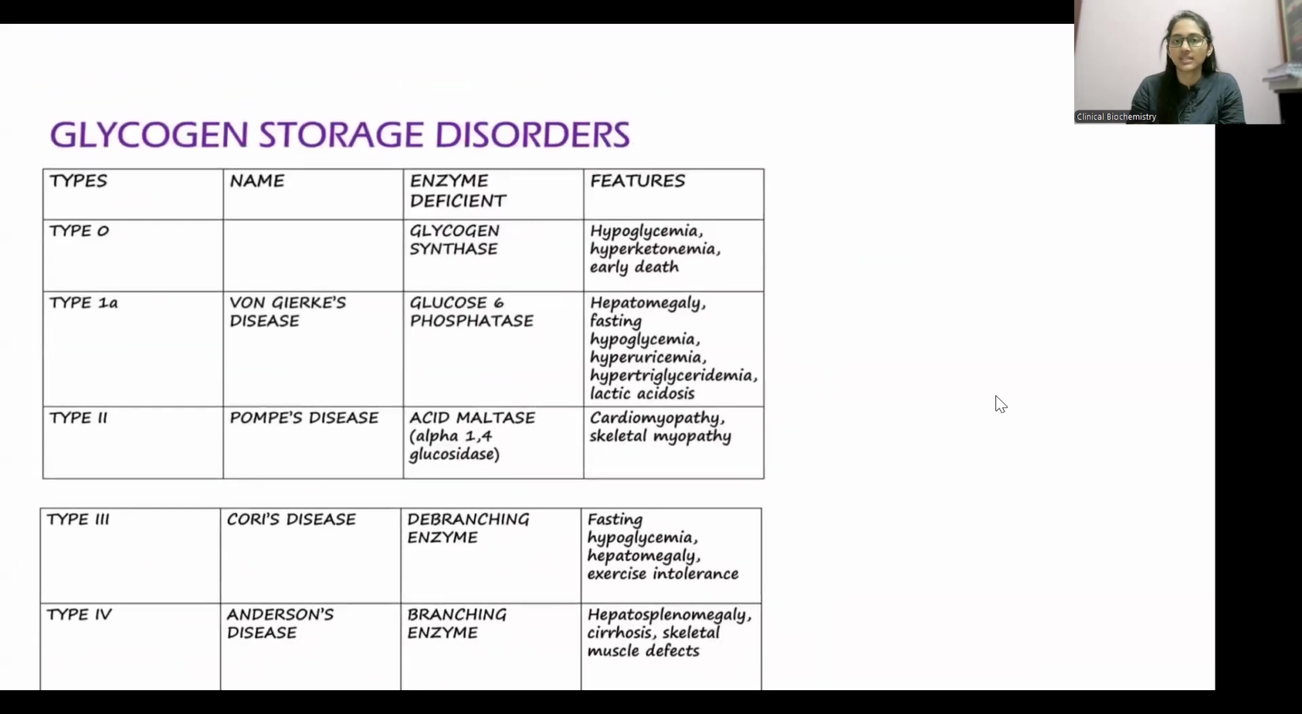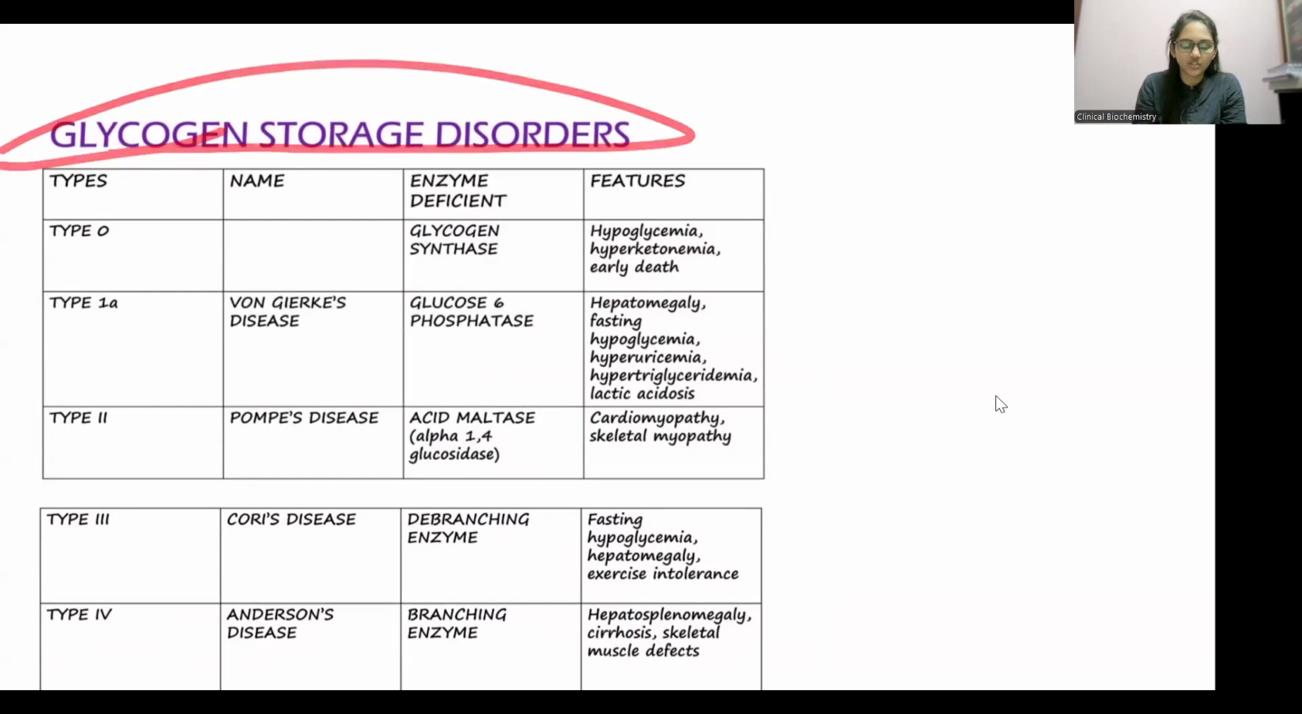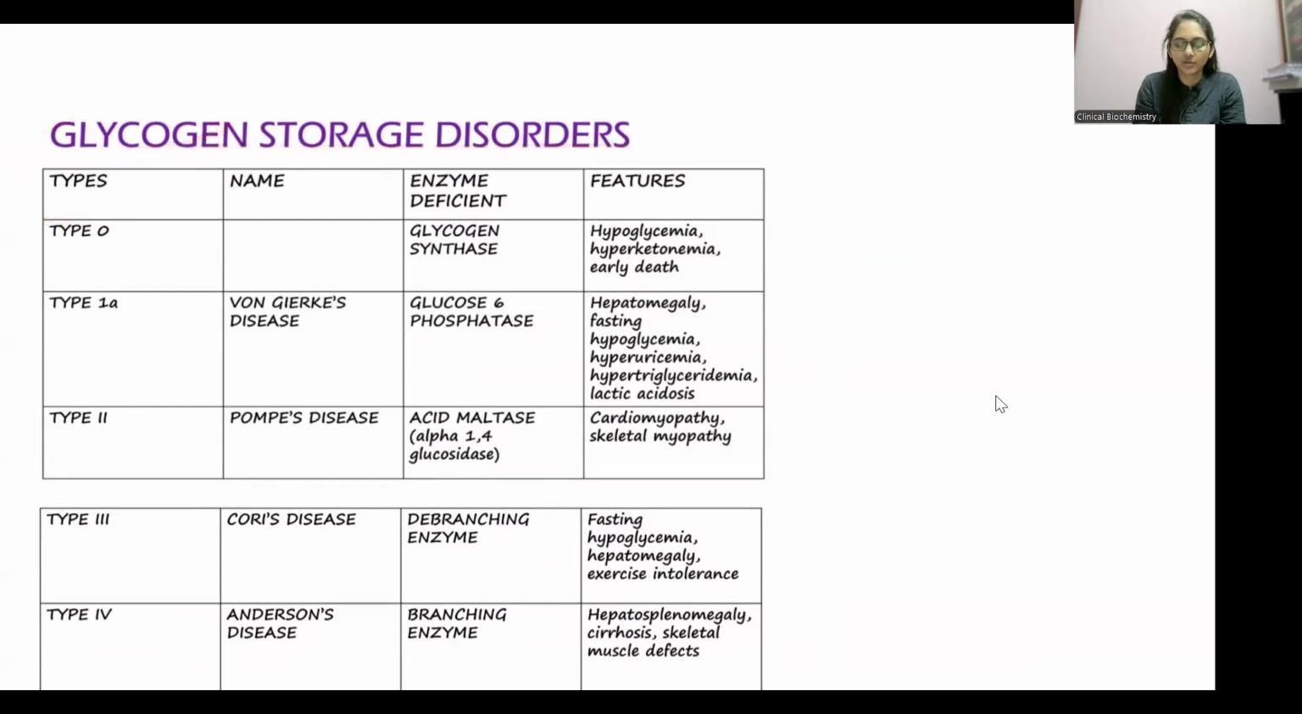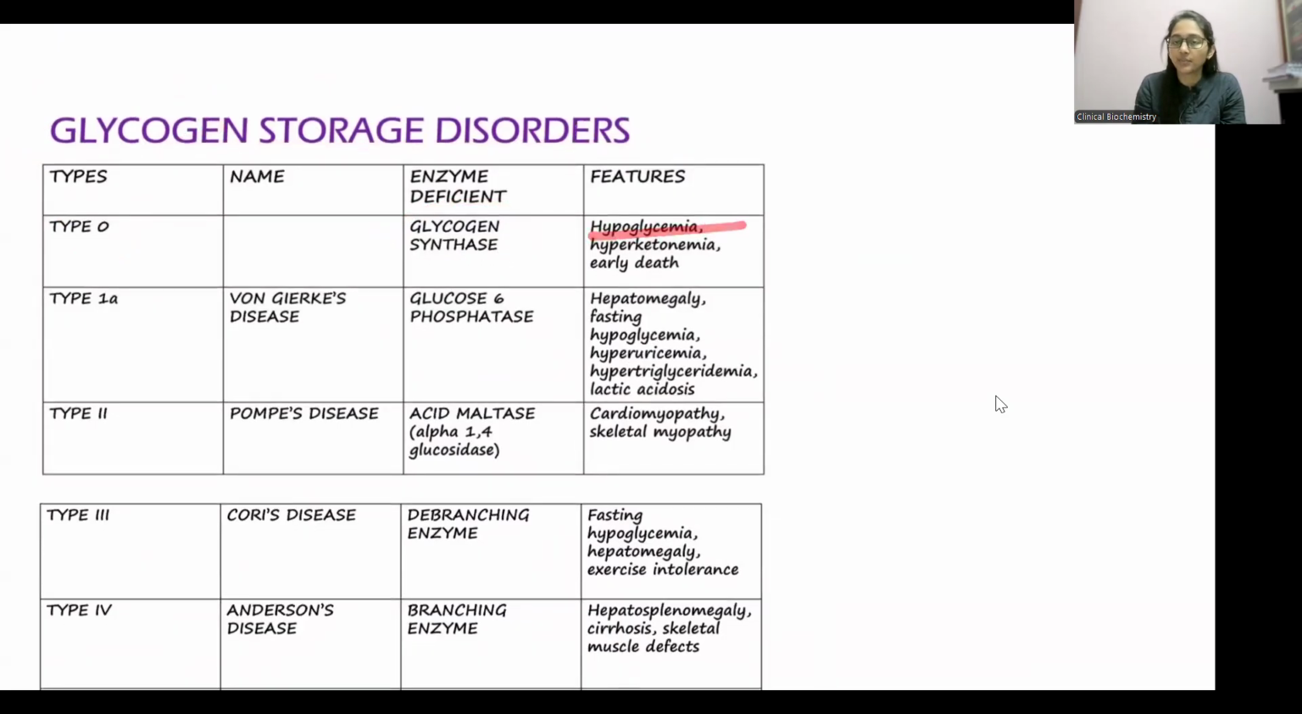So what is this glycogen synthase deficiency? How do you classify it? You classify it under glycogen storage disorders, in which type 0 is glycogen synthase deficiency. This will present with hypoglycemia, of course. When your liver glycogen is absent, glycogenolysis can't happen whenever you need it. So that's why it leads to hypoglycemia and also hyperketonemia. Other pathways get activated, so ketone body synthesis will happen.